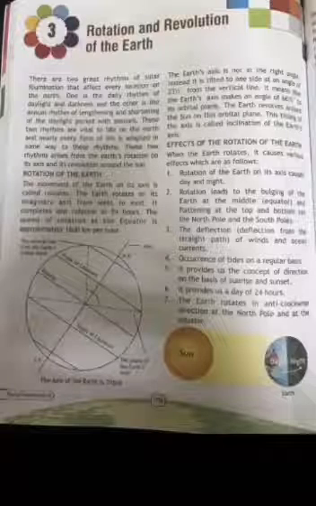Now what are the effects of the rotation of the earth? Rotation of the earth on its axis causes day and night. So first of all, the rotation of the earth on its axis causes day and night. Rotation leads to the bulging of the earth at the middle, the equator, and flattening at the top and bottom, at the north pole and the south pole. And because of this rotation of the earth, the earth has been built.